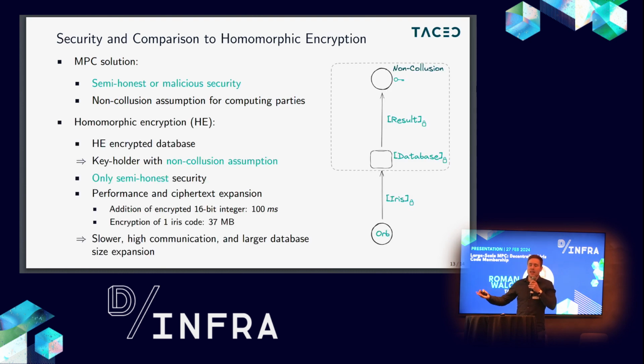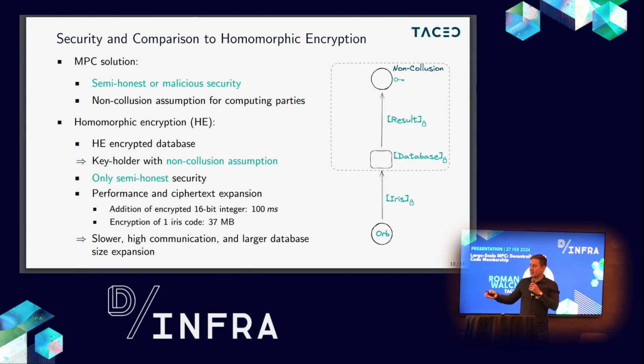Unfortunately, when we have homomorphic encryption, we also cannot get rid of this non-collusion assumption. The main reason is that we want to prevent the server from getting to know the database. So when it has the encrypted version of the database, it must not have access to the decryption key. There must be at least another party who has the decryption key, and if they work together, they can decrypt the database. So therefore, we also have a non-collusion assumption there. But performance is also something where homomorphic encryption is unfortunately not good in this use case. The reason is that the SEAL library, on their website, already writes that a 16-bit integer addition already takes 100 milliseconds.